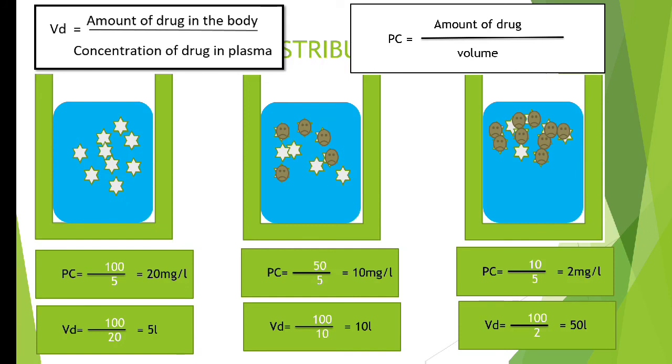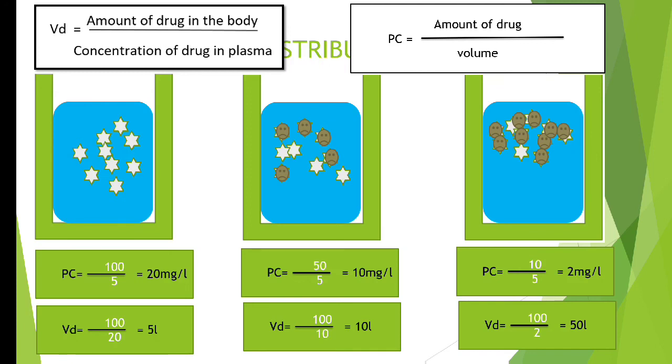Now you can assume the third example as our body. So this vessel is our body, and these microorganisms are our organs. Whenever you consume any drug, it is getting distributed to, or consumed by, various organs of our body. And in that case the volume of distribution will be more. The more the drug gets distributed to different organs of our body, the more the volume of distribution.